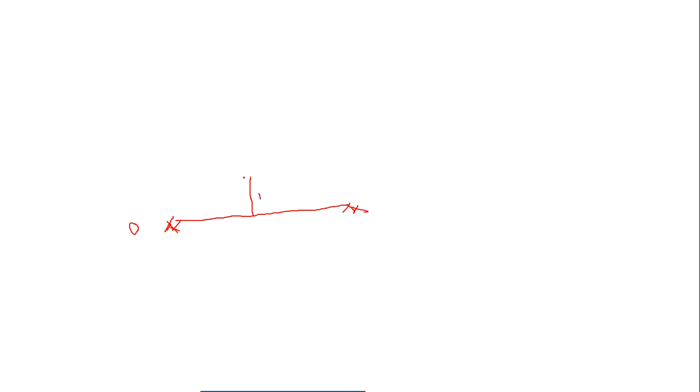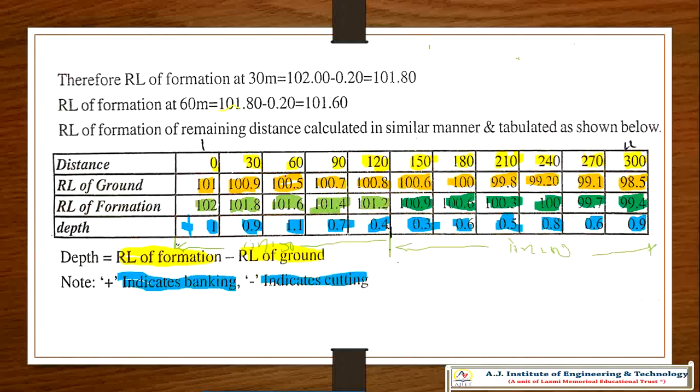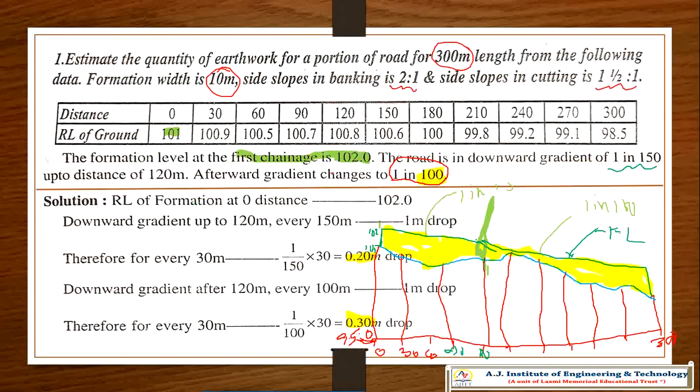So what is the formation width? The formation width is 10 meters, so 5 on the left side and 5 on the right side. So this is the 10 meter formation width. The slope for the banking is in the problem, they mentioned the slope is 2:1.